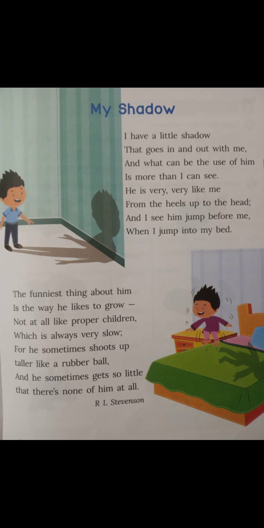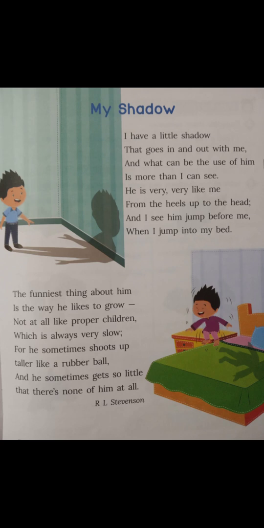So children, this is a poem in which a little boy is talking about the shadow. And the boy tells how the shadow looks like him, similar to him, from heels up to the head. And the shadow jumps in the bed before that child. When the child wants to go to the bed, first the shadow is on the bed and then the child jumps into the bed. So the shadow means our reflection.